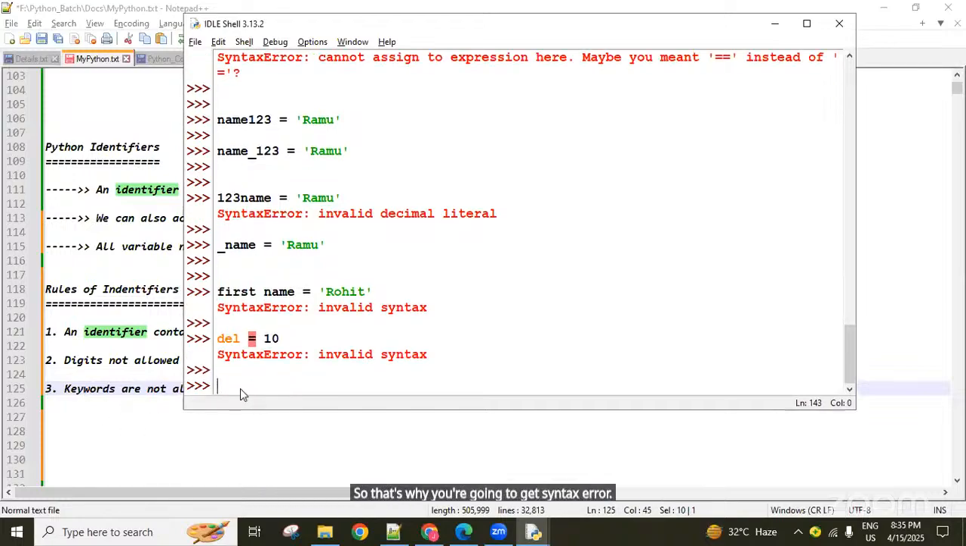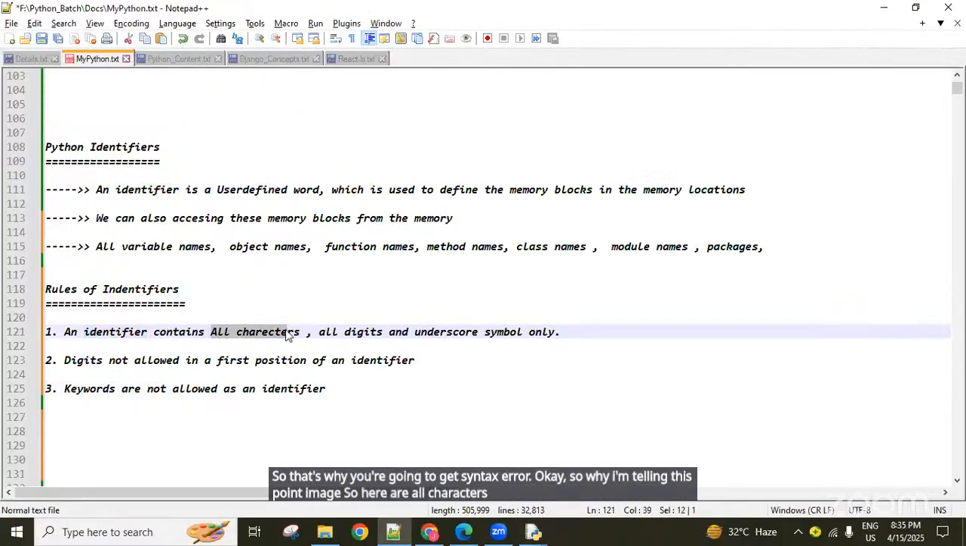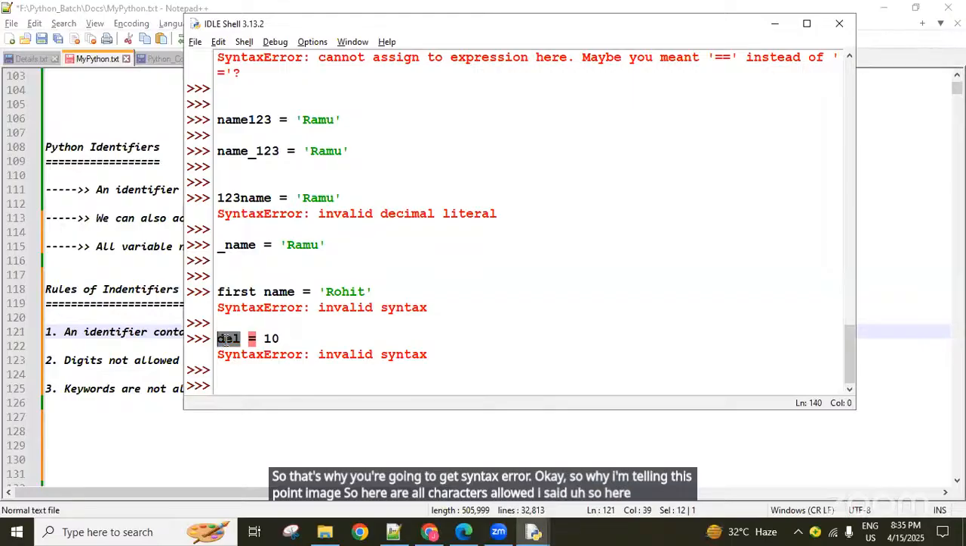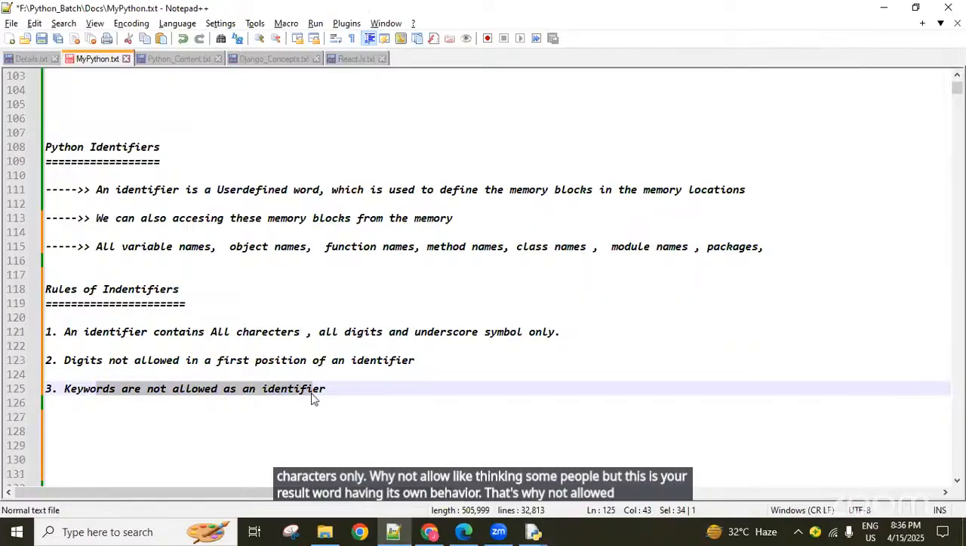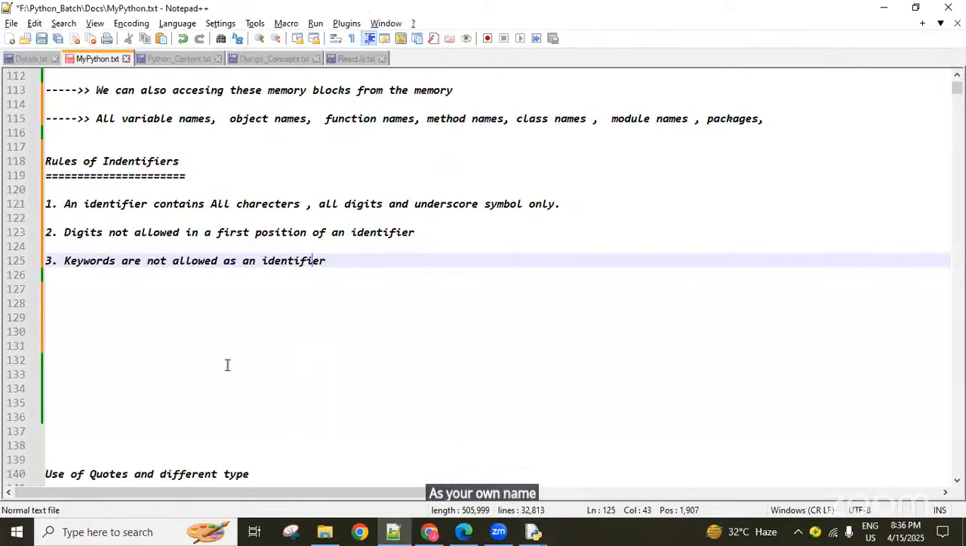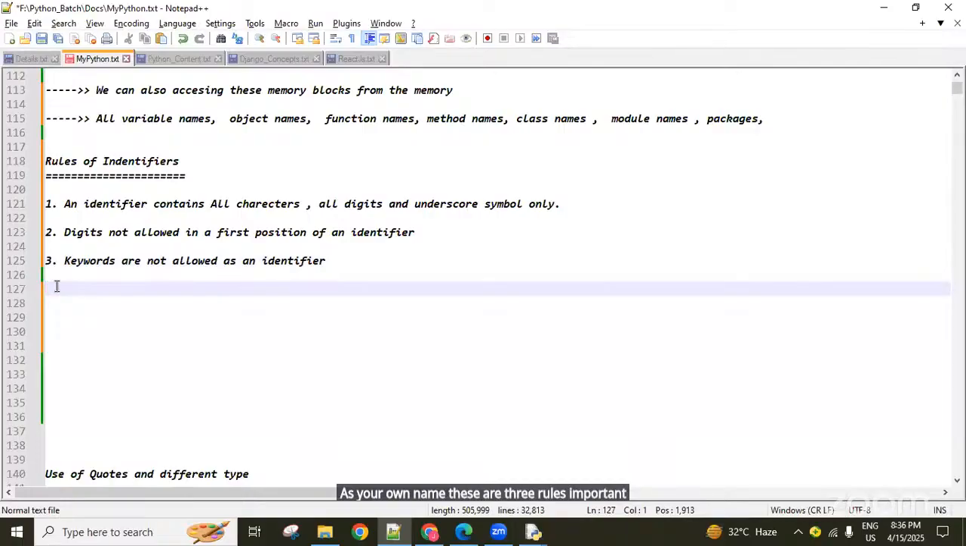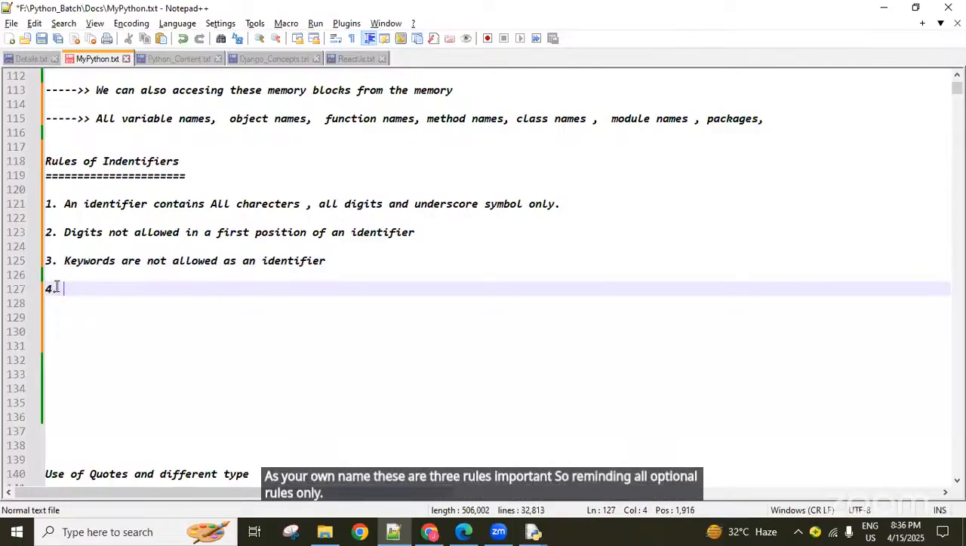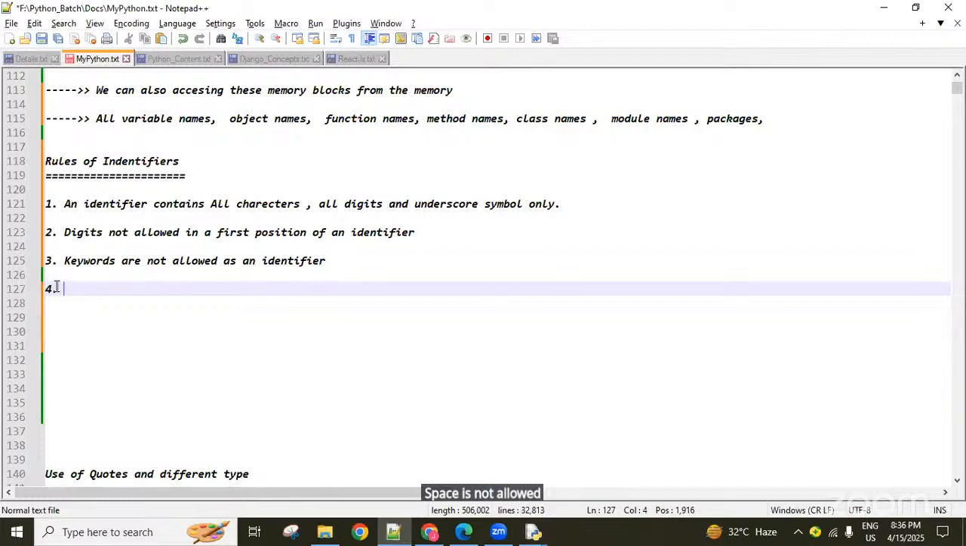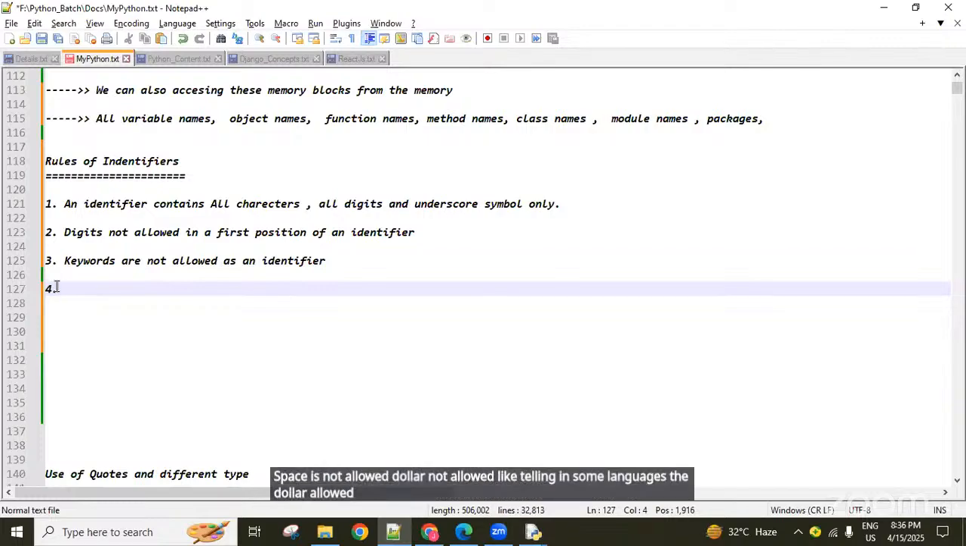Okay. So why I'm telling this point means, here all characters are allowed, I said. So here D, E, L, three are characters only. Why not allowed, like thinking some people? But this is a reserved word having its own behavior. That's why not allowed as your own name. These three rules are important, guys. So remaining all are optional rules only. Spaces not allowed, dollar not allowed, like telling. In some languages, dollar is allowed. In Python, not allowed. Got it?